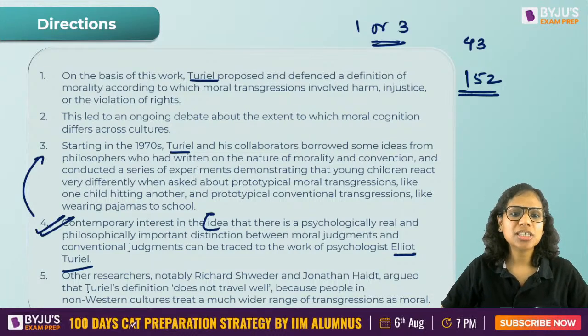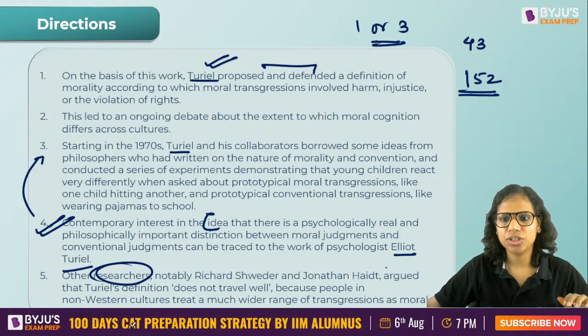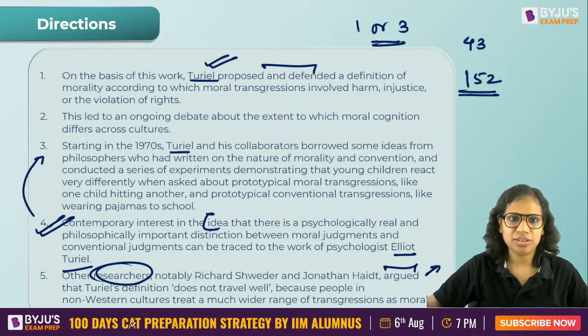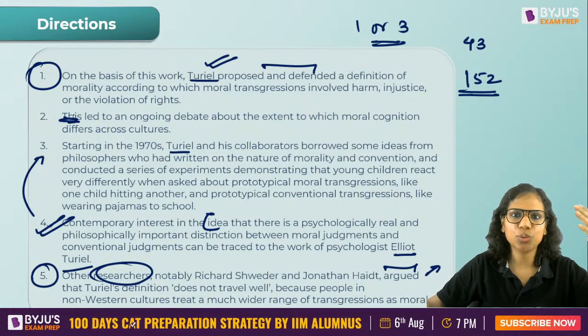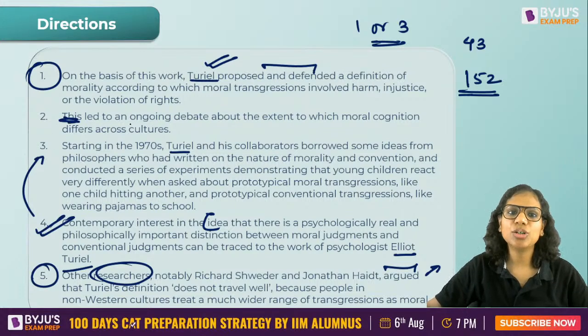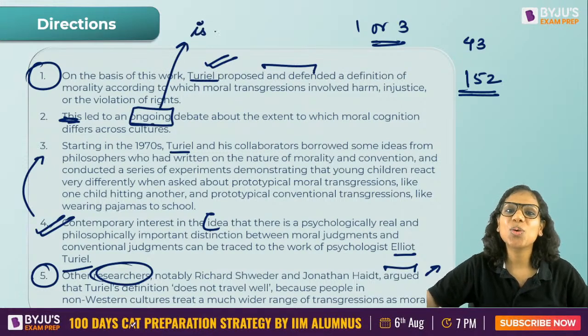Why? Because he said something, he proposed and defended. Other researchers then argued in turn. This arguing and counter arguing, this led to an ongoing debate. The debate is still going on.